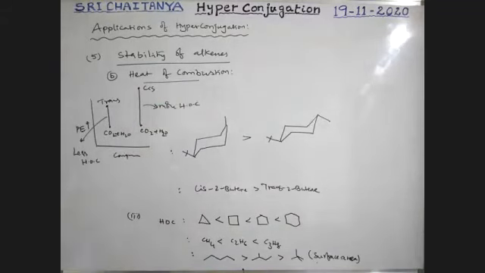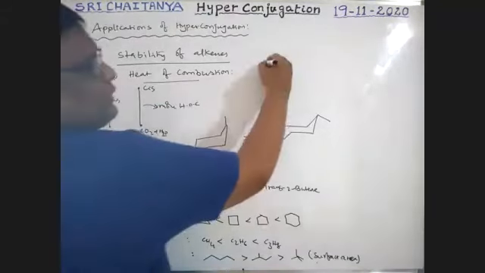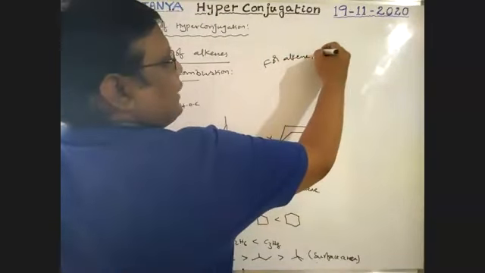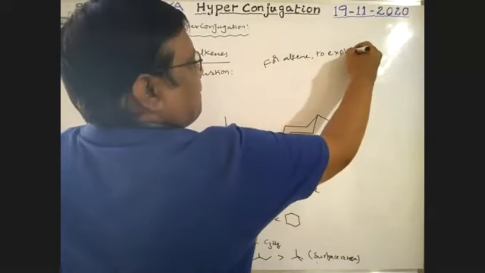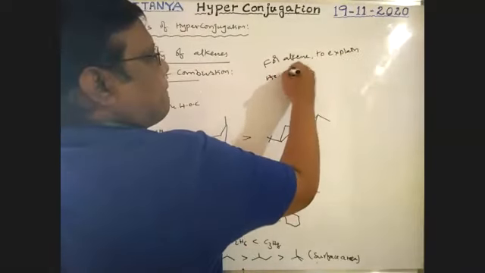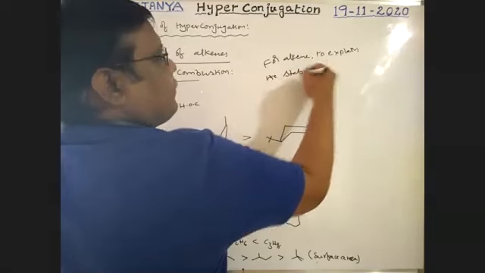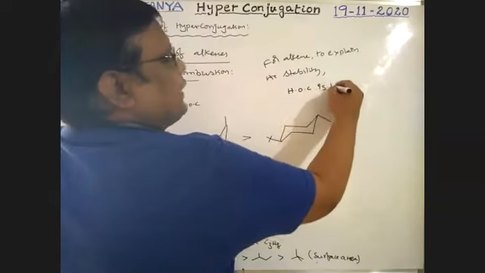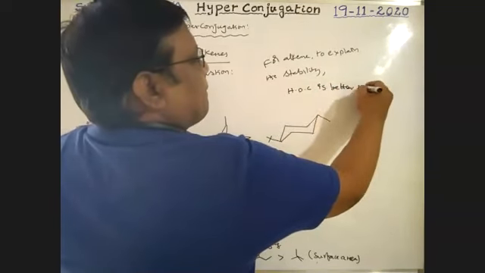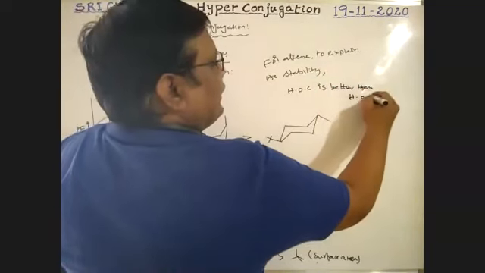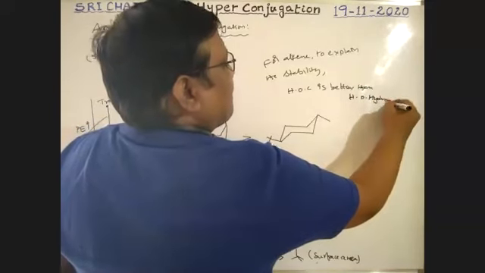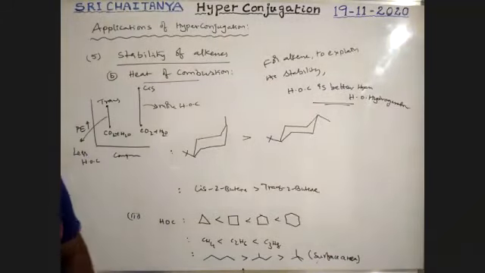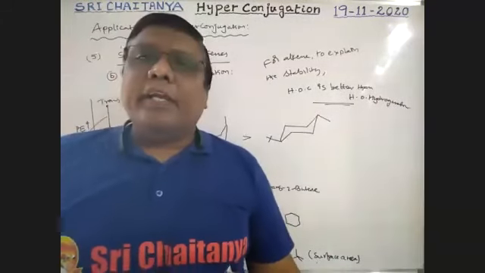Boys, in case of alkenes, to explain the stability, heat of combustion is better than heat of hydrogenation.